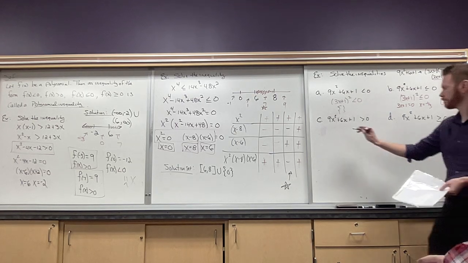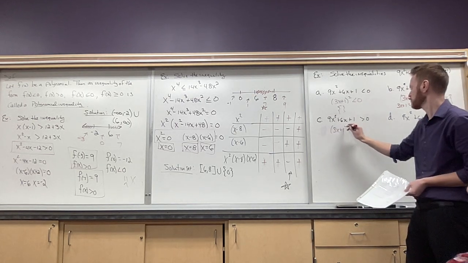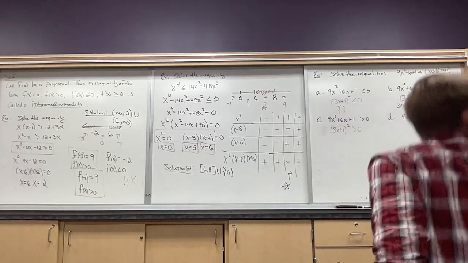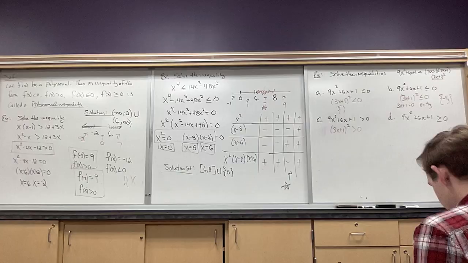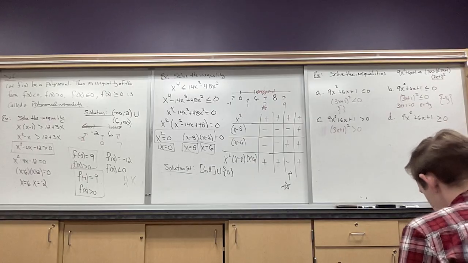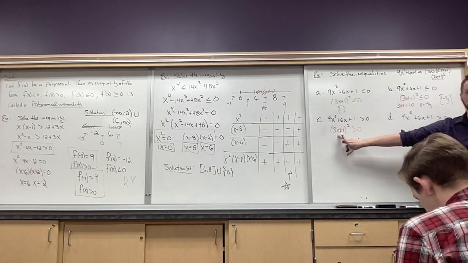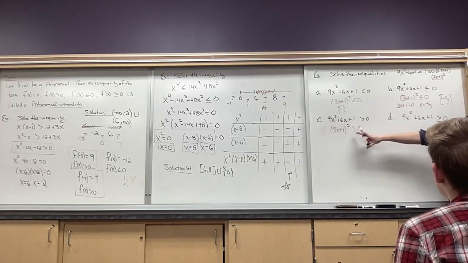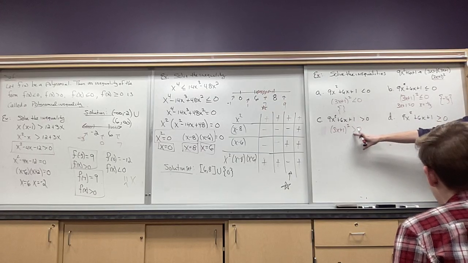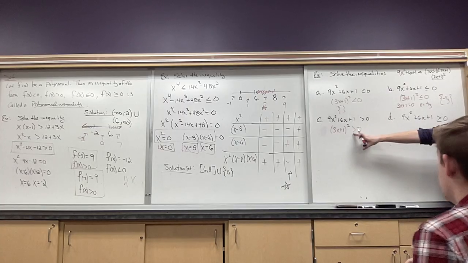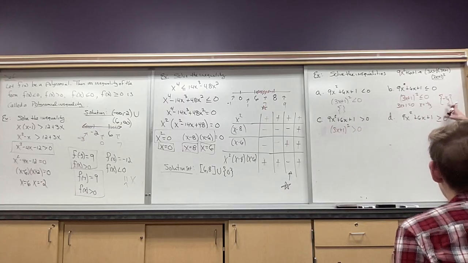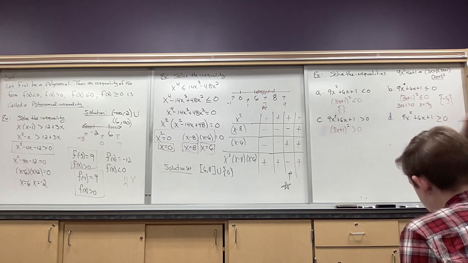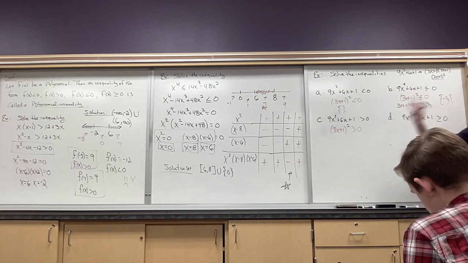Part C. Let me rewrite it again. This is just (3x + 1)² > 0. Now let's think about this one for a moment. Is this always going to be positive? Yes. So is it always going to be greater than 0? Yeah. But there's no equal to symbol. So what x value am I not allowed to have? Whatever makes it equal to 0. A negative 1/3, right? Does that make sense? So I don't want to include it. Every other number is allowed, but that one.